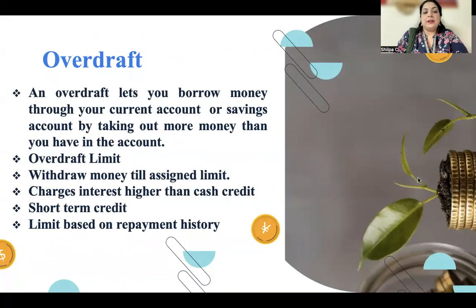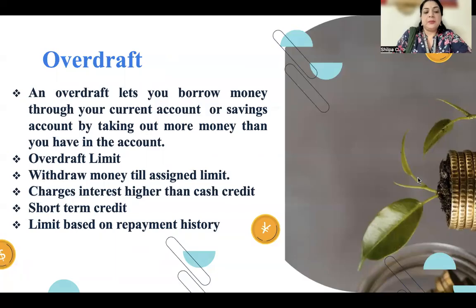So how does the bank grant the loan? The first one is through an overdraft. An overdraft lets you borrow money through your current account or savings account by taking out more money than you have in the account. Say you have a balance of 50,000, but through this overdraft, the banker will allow the customer to withdraw more than 50,000. Probably the overdraft facility provided to the customer would be around 5,000. So instead of withdrawing 50,000, he can now withdraw up to 55,000.